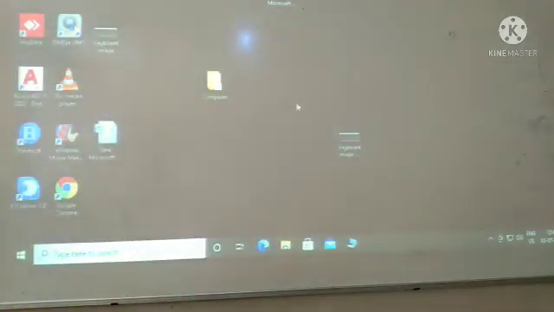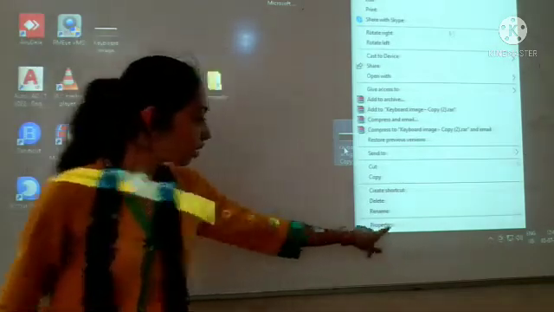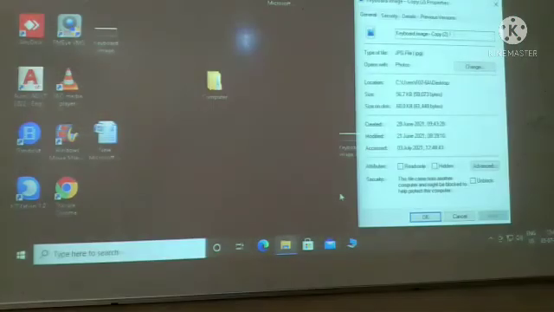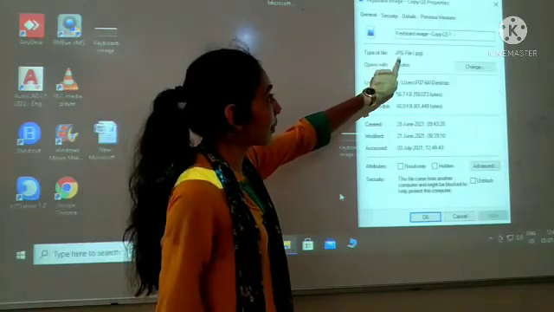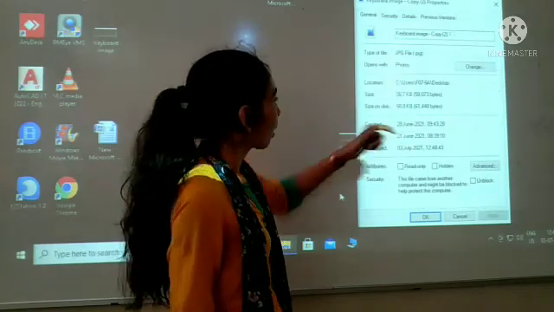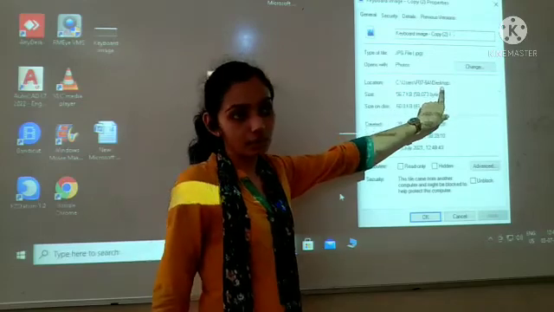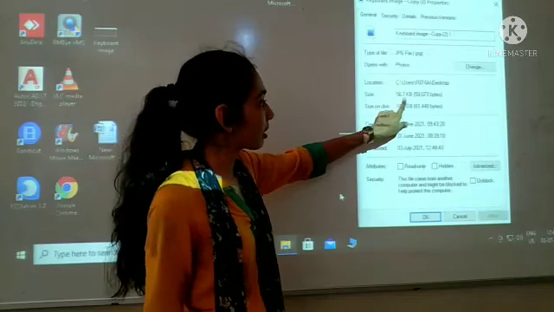place your mouse pointer on it, then click the right button of the mouse, and here at the last we have Properties. So click on Properties. When I click on Properties, it will show me all its details, like the type of file, that is a JPG file. All the pictures are stored in the form of JPG files. Then location, that is, where it is, which is on the desktop as it is saved on the desktop. Then size, what is the size?